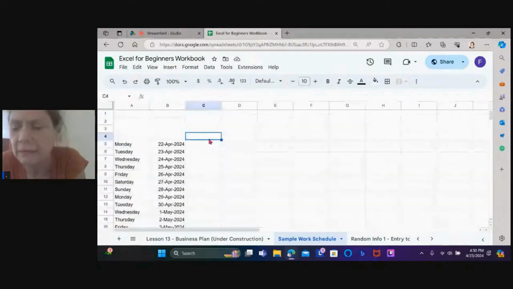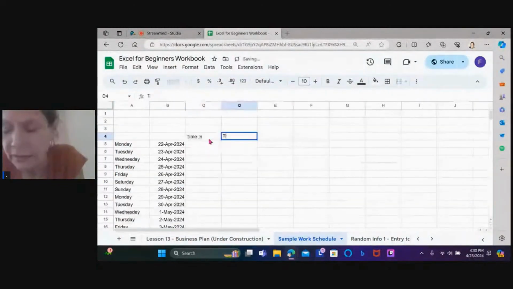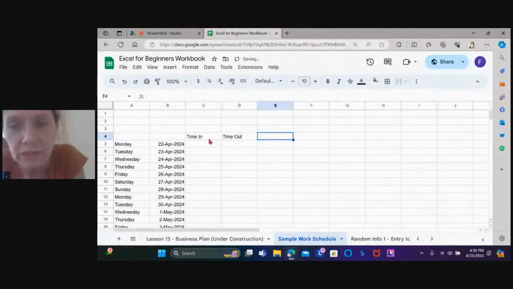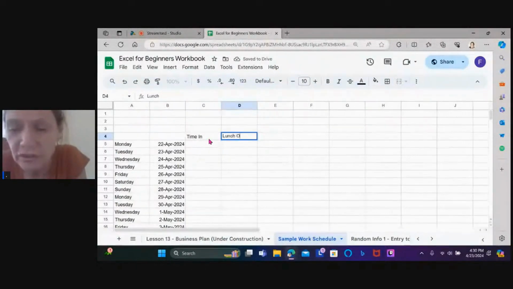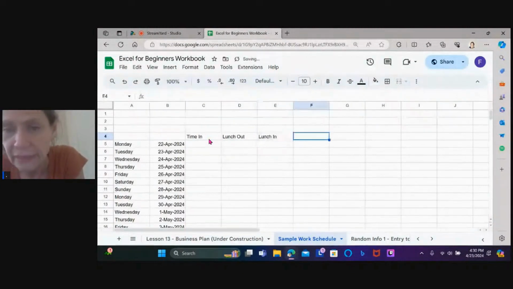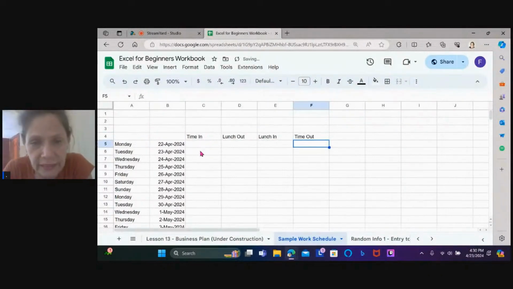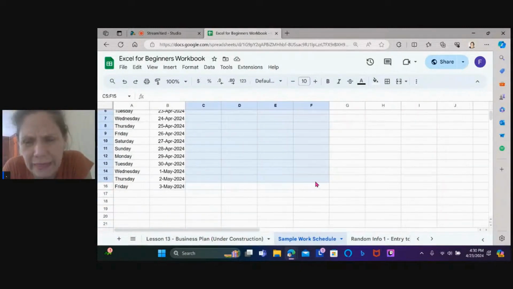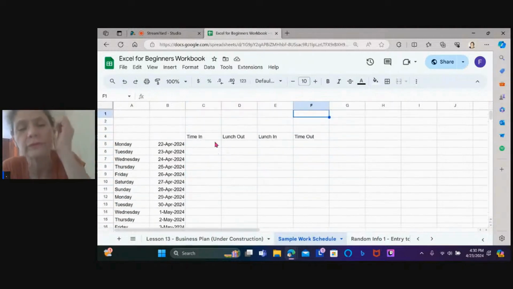You go time in, your time in the morning. Time out. No. Time in. Lunch. Usually they make you take lunch. Lunch out, make that capital. Lunch in, meaning when you got back from lunch. And then time out for the rest of the day. Okay. So then let's do this, and you start putting in the colors, and you can automatically format. Oh, I hate when that happens, because you don't see the top row. So you can freeze the top row if you want to.